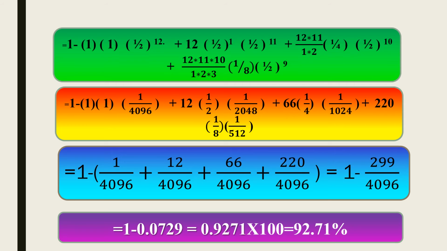which is equal to 1 minus 0.0729, which is equal to 0.9271. The probability of getting more than 3 hits is 92.71%.